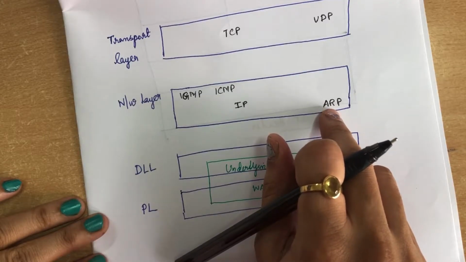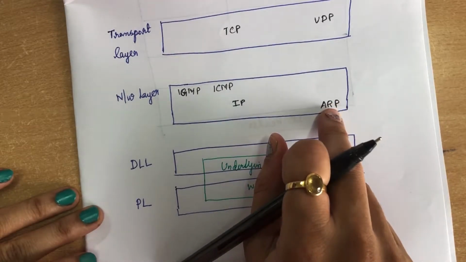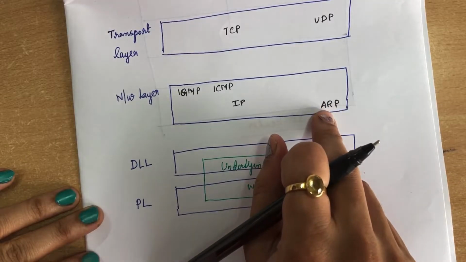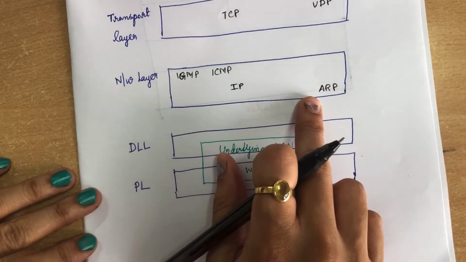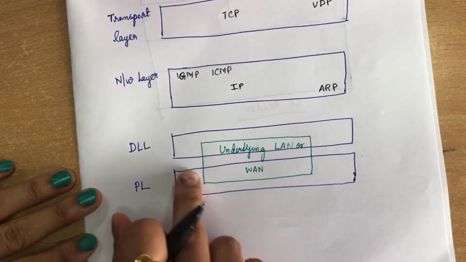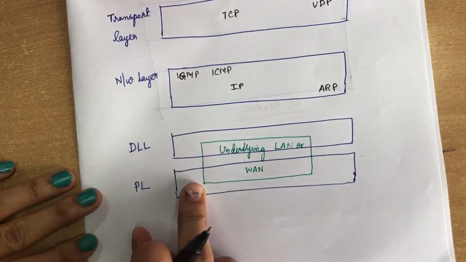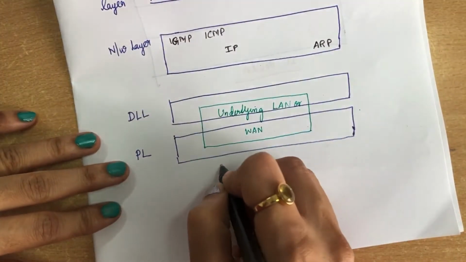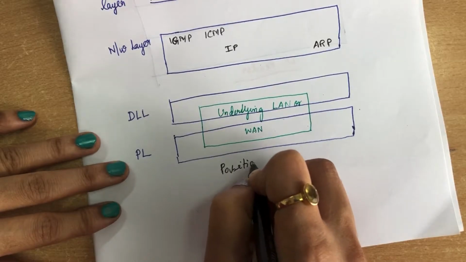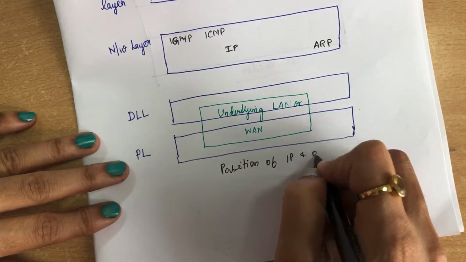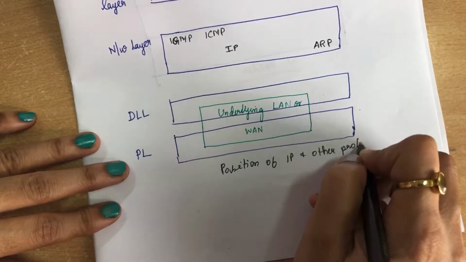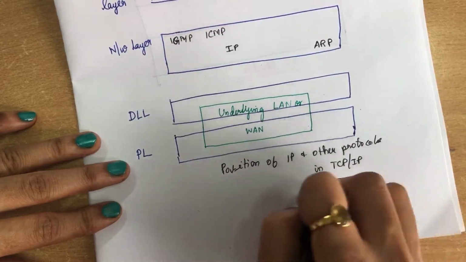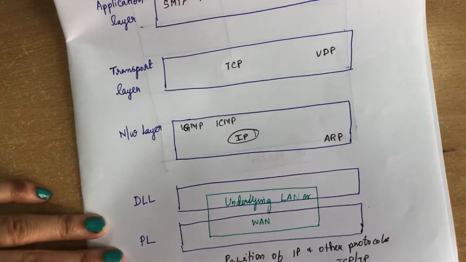We already know the use of ARP. ARP helps in resolving addresses: it maps the link layer addresses to IP addresses. This is the function of ARP. And in the data link and physical layers, you have LAN and WAN. So this is the diagram for the position of IP and other protocols in the TCP/IP layers.